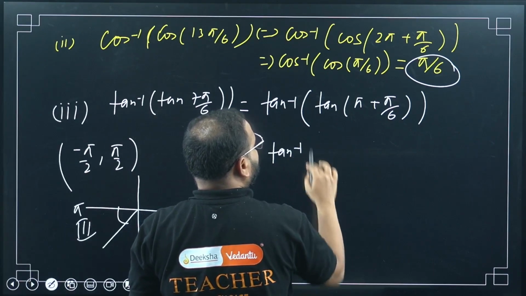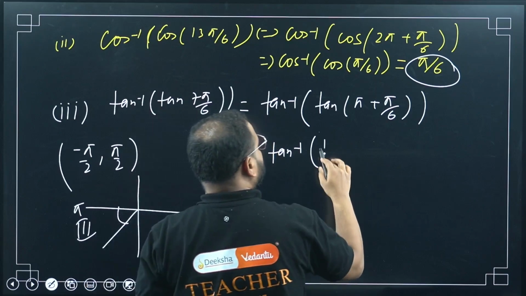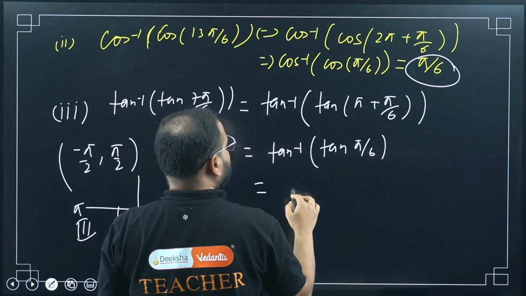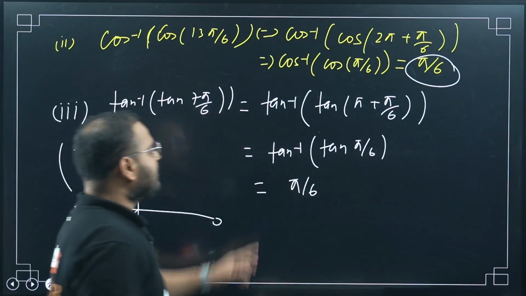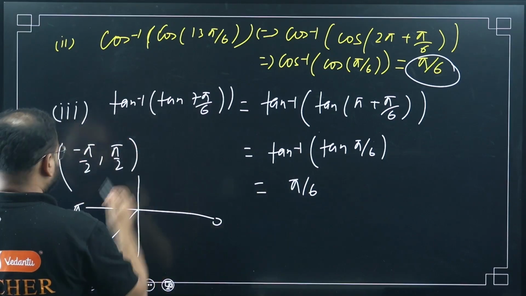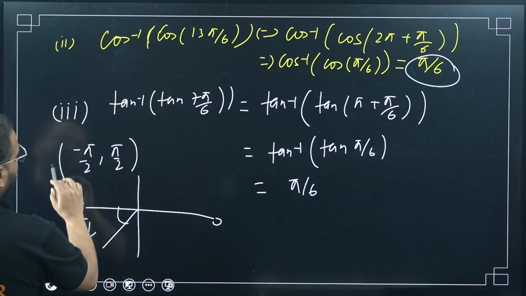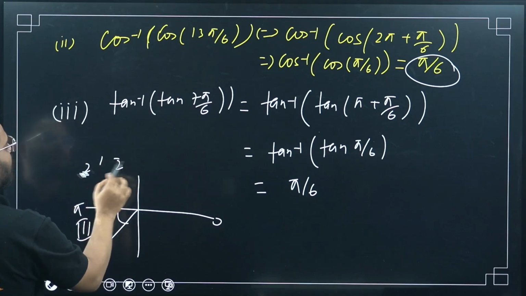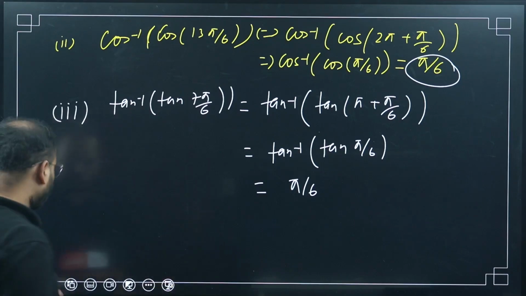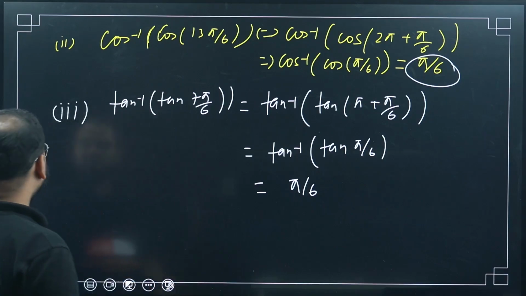So tan inverse of, this will be simply tan of pi plus theta is tan theta. Tan what? Pi by 6. Simplify this, how much will you get? Pi by 6. Correct, sir? Tan inverse of tan will be simply the angle, pi by 6. Yes, this part I will erase. Not relevant. Domain you should know. Graphs and the quadrant rule you should know to be able to apply in the problems. So I'm using only the domain and the quadrant rule for the angles. I hope the answer is clear.